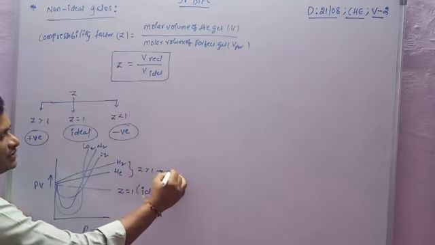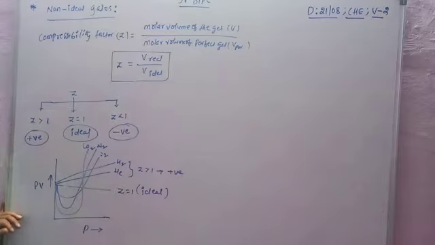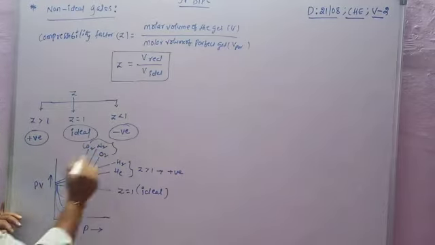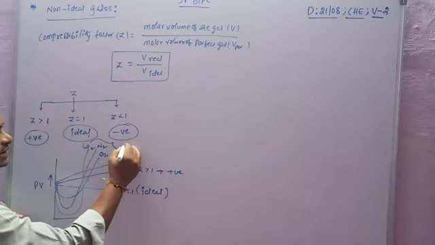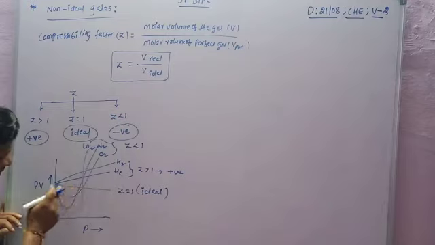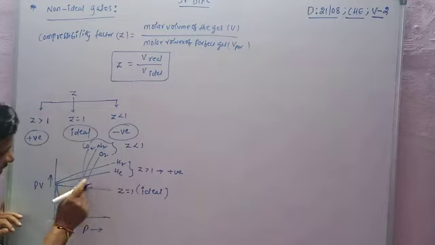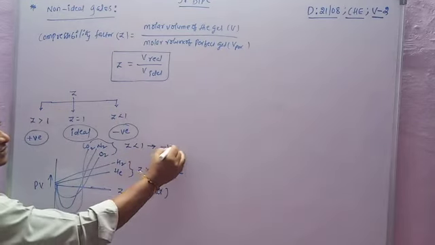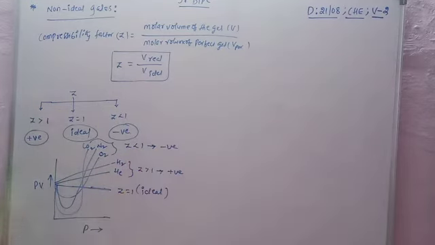The remaining three gases, CO2, N2 and O2, have compressibility factors below Z equals 1, so they are less than 1 and show negative deviation. So these are the non-ideal gases.